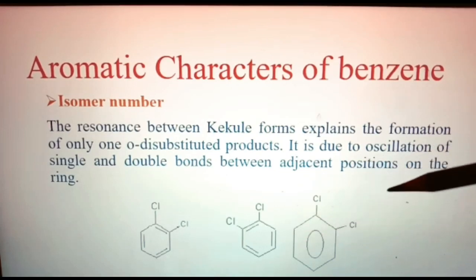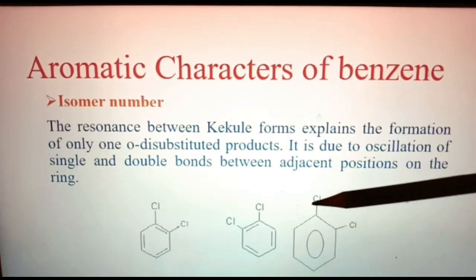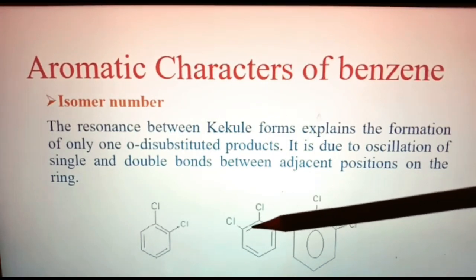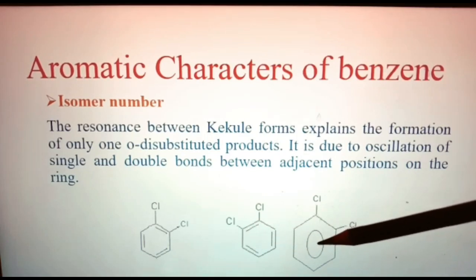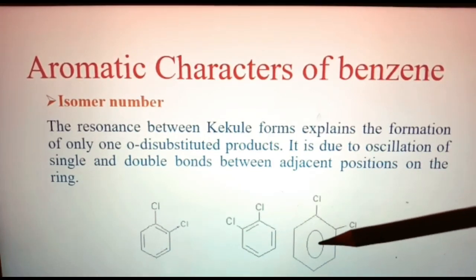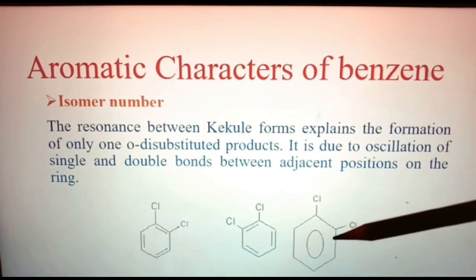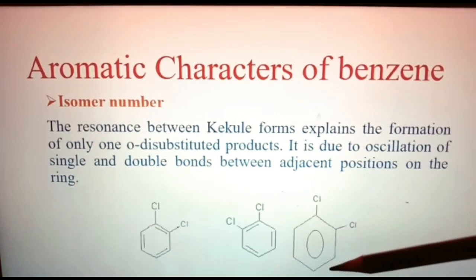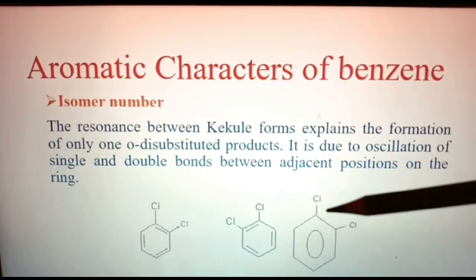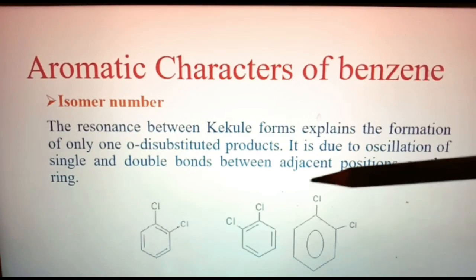Here it is due to oscillation of single and double bonds between adjacent positions on the ring. That is why only one di-substituted product is formed because of oscillation of single and double bonds. Here electrons are not fixed, they are delocalized inside the ring in the actual benzene. That is why if you put a substituent in the 1,6 position or 1,2 position, the substitution will be the same. So this is evidence of the resonance hybrid structure of benzene, because only one ortho di-substituted product, or only one para di-substituted or meta di-substituted product, is possible in the case of benzene.